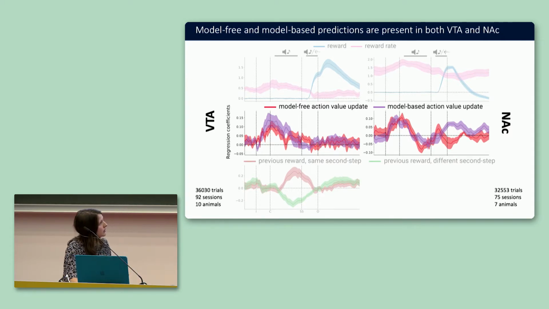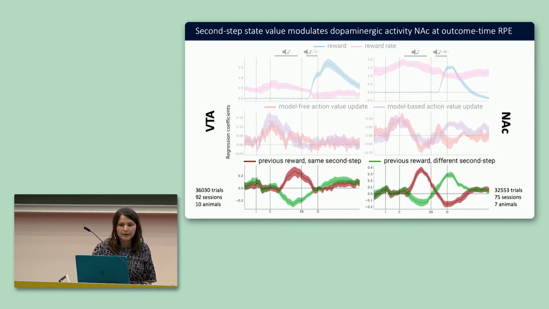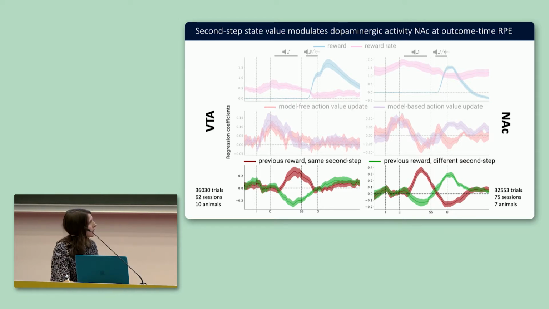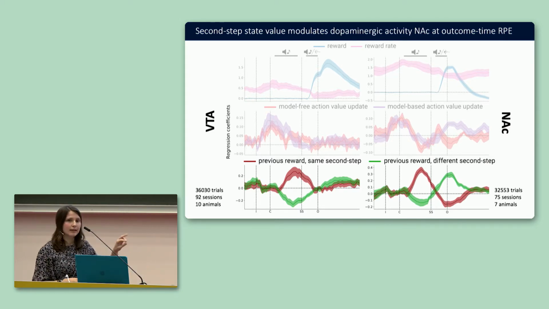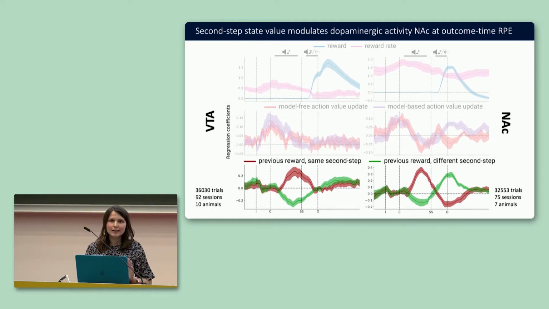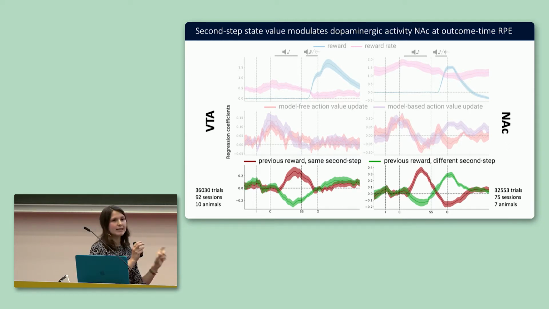Then for the model-free and the model-based action value update, we also see this positive modulation at choice time. And then we found something very interesting for the second step value. First we see this similar modulation when the second step state is revealed, but also very interestingly, in nucleus accumbens, we see that this modulation is reversed at outcome time. We still don't know what is making this difference between VTA and accumbens, but we are trying to look into that.